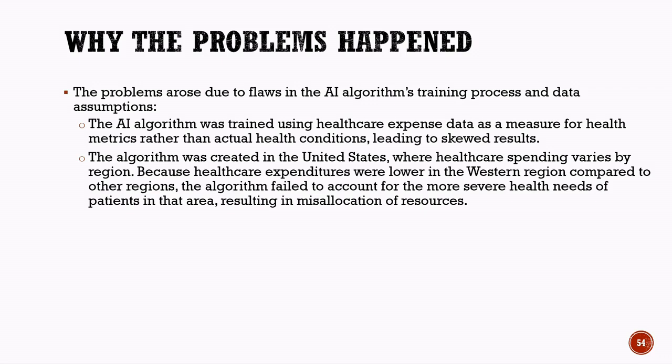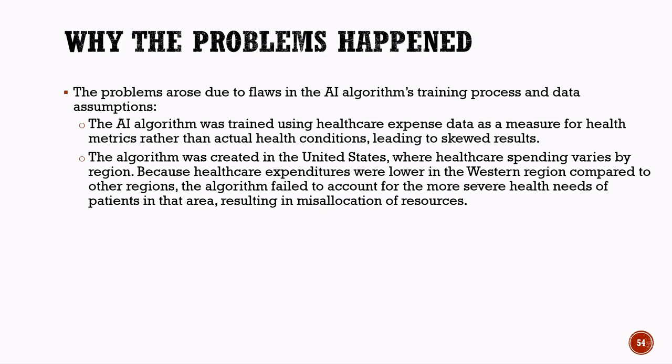Why the problems happened? The problems in the AI model mainly occurred because of incorrect training methods and poor assumptions made during data analysis. The AI algorithm was trained using healthcare expense data instead of actual patient health data. This means the system judged patient conditions based on the amount of money spent on treatment rather than the seriousness of illnesses. As a result, the predictions generated by the AI became biased and inaccurate.